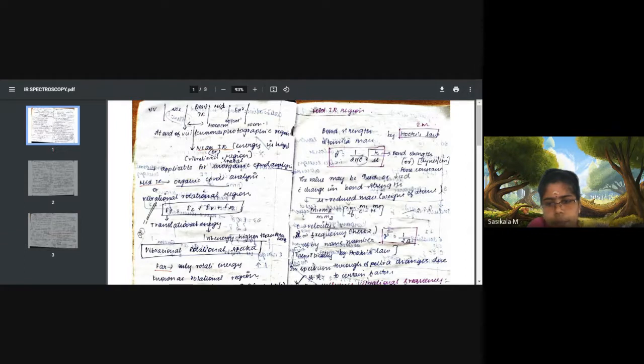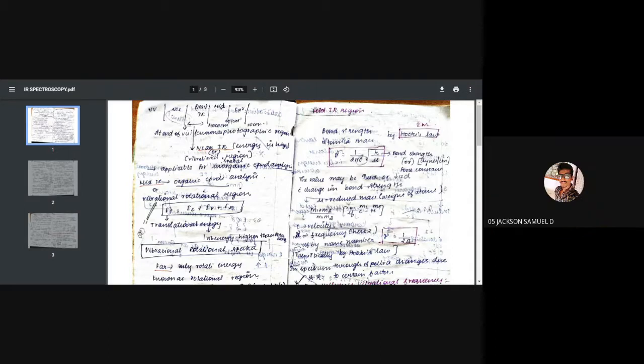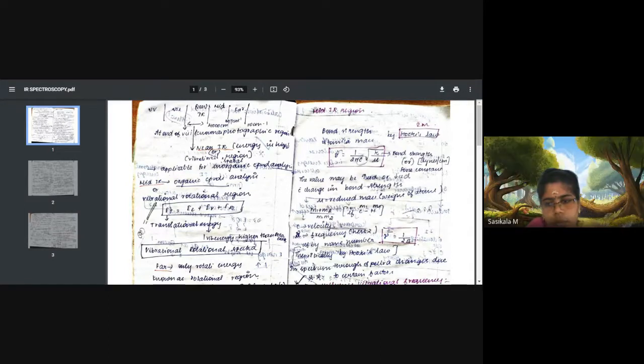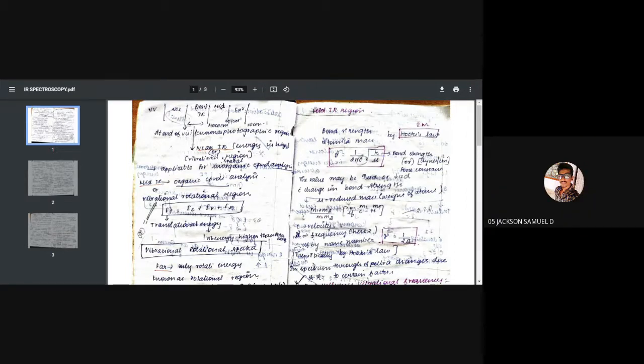Subhadarshini. Jackson says symmetric, asymmetric, and deformation.